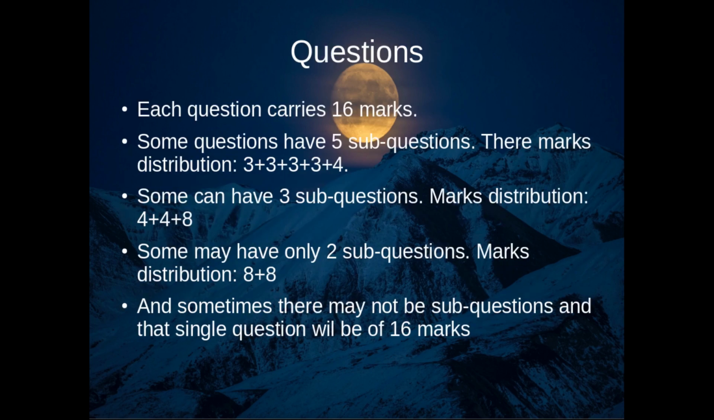Each question is divided into sub-questions. The total marks of one question is 16 marks. If the question has 5 sub-questions, then the mark distribution will be 3 marks for the first 4 questions and the last question will be for 4 marks. And if the question has 3 sub-questions, then the mark distribution will be 4 marks each for the first 2 questions and the last question for 8 marks.